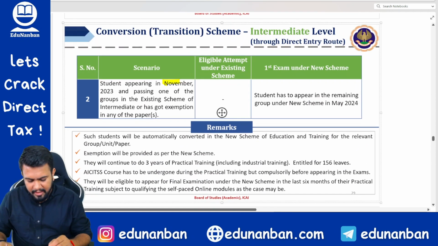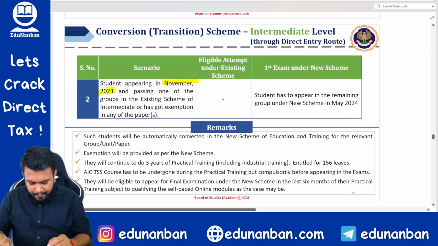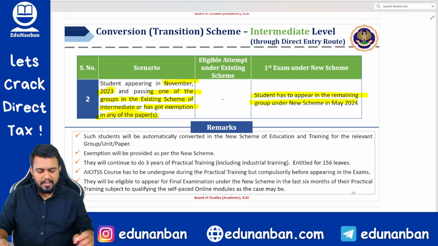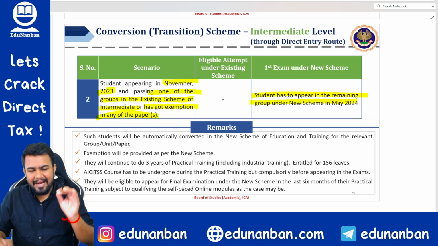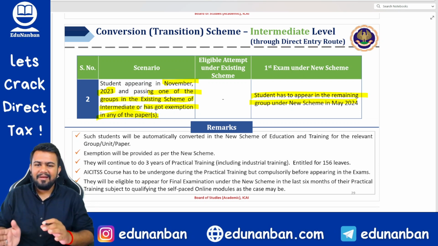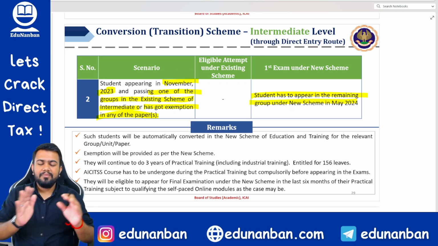Next, students who appeared in the November 23 examination, passed in one of the groups in the existing scheme, or got exemption in the papers. Such students have to appear in the remaining group as per the new scheme. So here they have given vague wordings. See, for sure you are going to get exemptions carried forward from the old scheme to the new scheme.